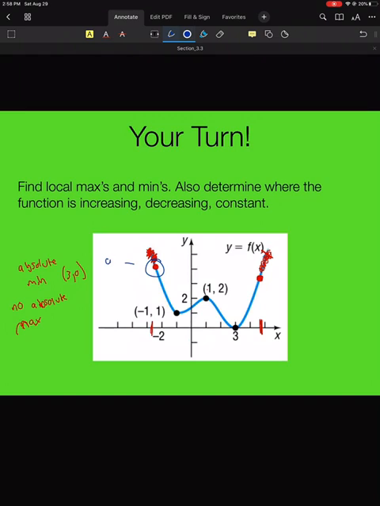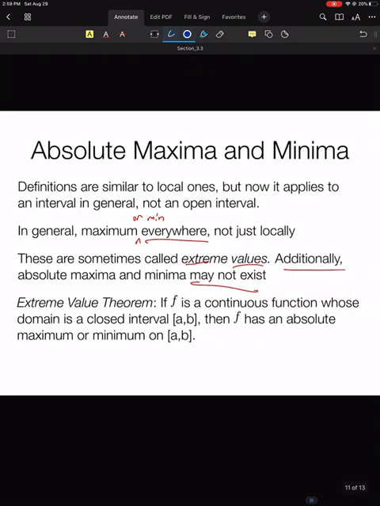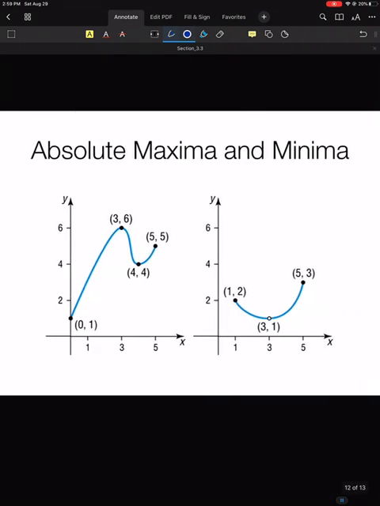So in this case, this would be the absolute max, and this would still be the absolute minimum. Hopefully that makes sense. If it's an open interval, as in this thing just continues on forever, this way and this way, then there may not be an absolute minimum or maximum. But if it's on a closed interval like the one I just drew, then they do exist. So that is absolute maxima and minima. So here's another example.